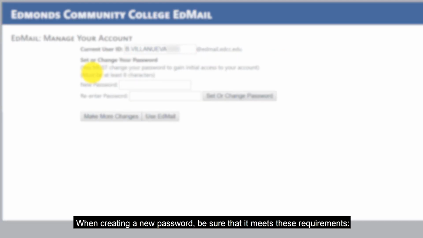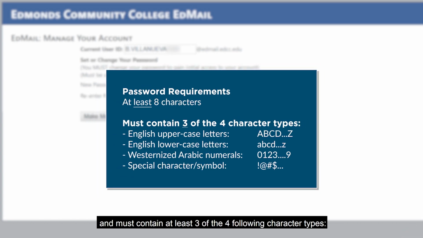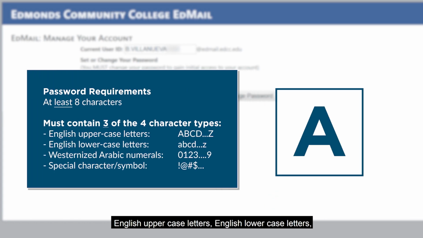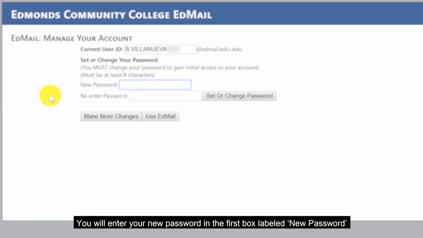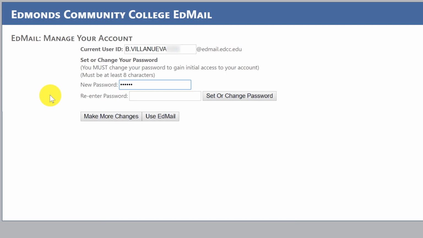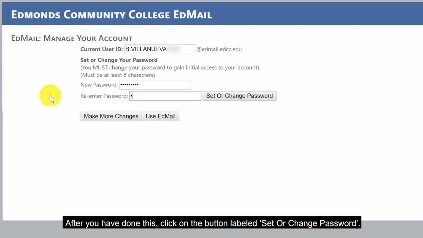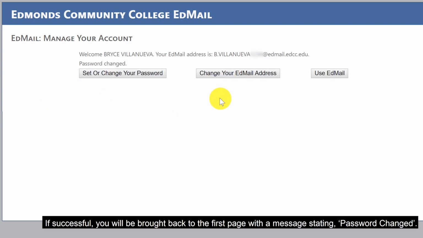When creating a new password, be sure that it meets these requirements. Passwords must be at least 8 characters long and must contain at least 3 of the 4 following character types: English uppercase letters, English lowercase letters, Westernized Arabic numerals, or special characters and symbols. You will enter your new password in the first box labeled New Password and enter it again in the box labeled Re-enter Password. Once you have done this, click on the button labeled Set or Change Password. If successful, you will be brought to the first page with a message stating Password Changed.